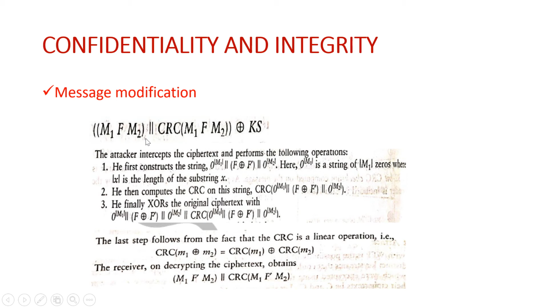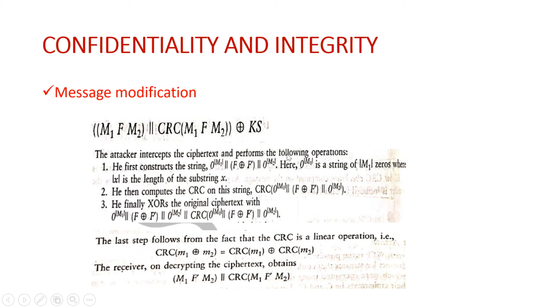M2, that is how much ever the bit of M2 is, so many number of zeros will be appended. And then what he does, he'll compute the CRC on this whatever he has now resulted with. So for that he'll compute the CRC, and he'll keep that CRC as well. So finally he'll XOR the original ciphertext with this ciphertext, he'll simply XOR it.